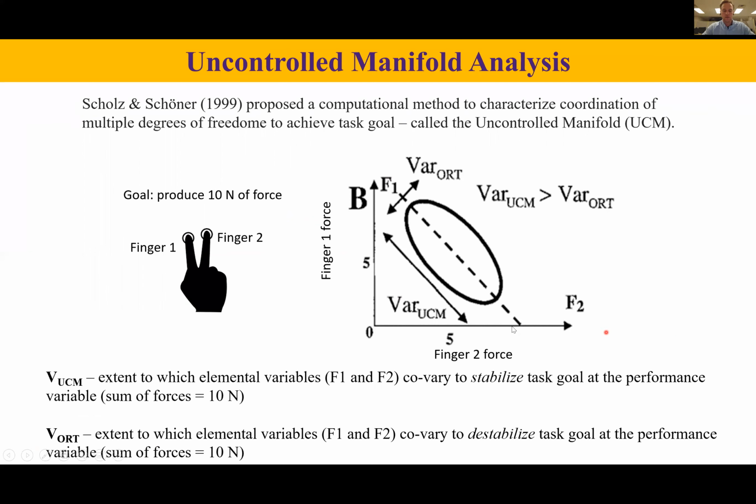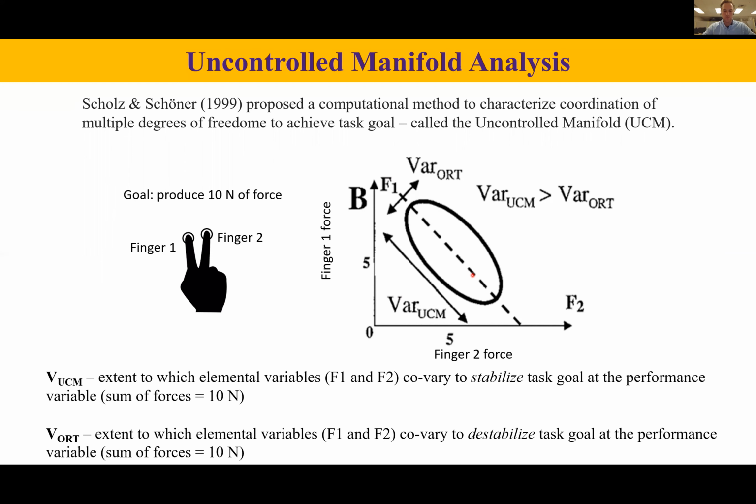For example, we can have multiple combinations from finger 1 and finger 2 to produce 10 newtons of force, where we can define a line of solutions deemed the solution manifold. Variance UCM, or variability along this line, does not lead to deterioration of performance because F1 and F2 compensate for each other's errors. If one is too high in force, the other decreases.